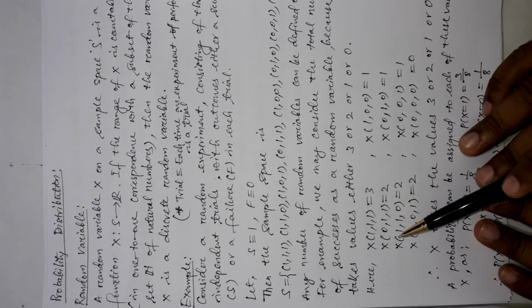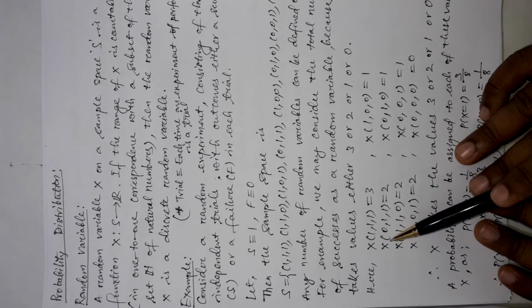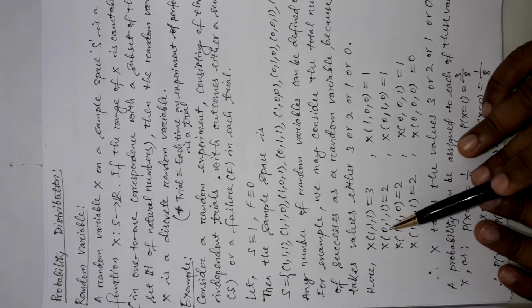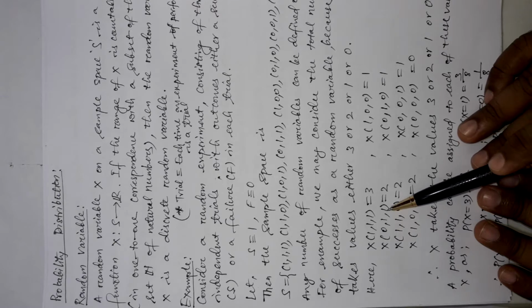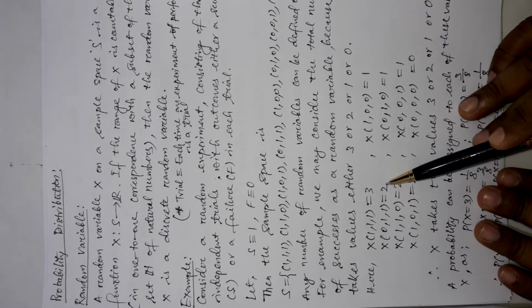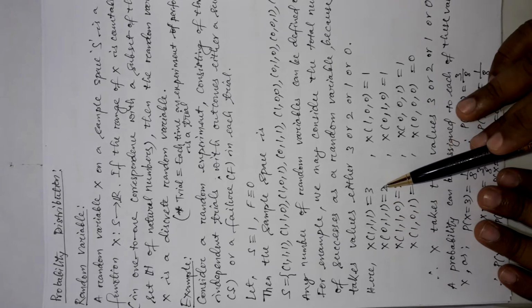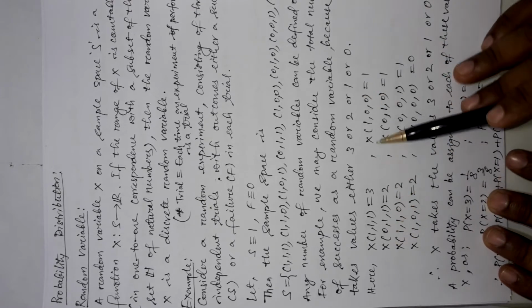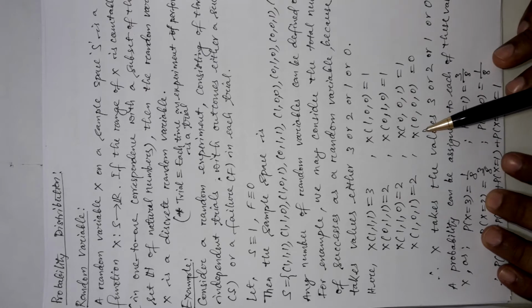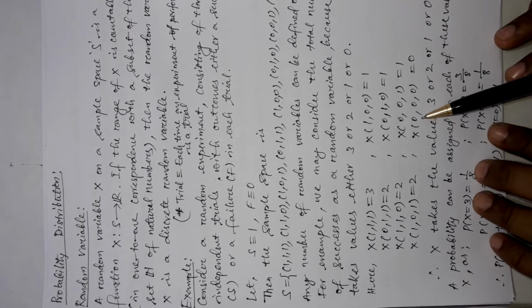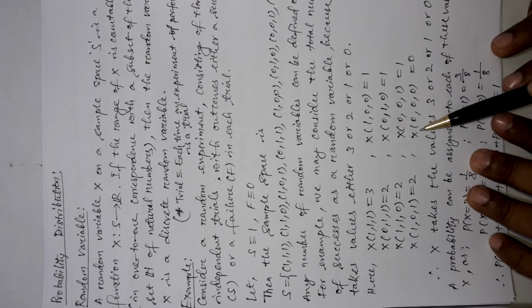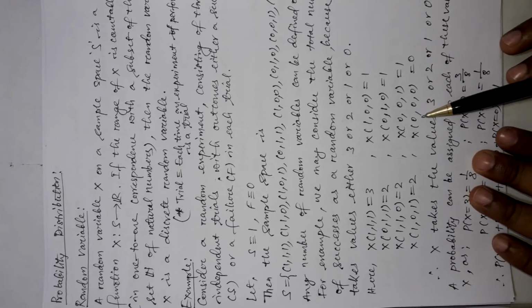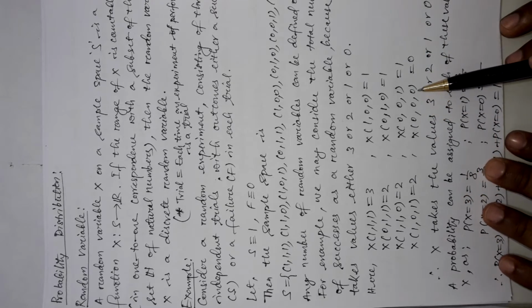Now the random variable associated with the outcome 011 will be 2, because it has 2 successes. In that way, the random variable of the element 000 will be 0, because it has no success at all.